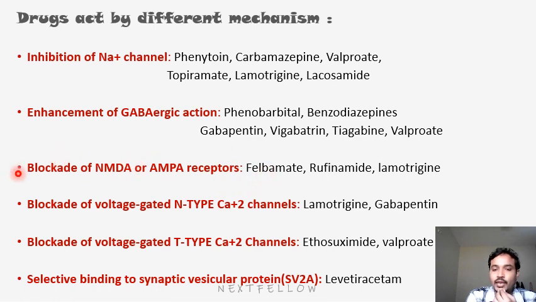The next electrolyte is calcium. We have two types of calcium channels, N-type and T-type. Blocking of the N-type calcium channel is done by lamotrigine and gabapentin. Blocking of the T-type calcium channel is done by ethosuximide and valproate.